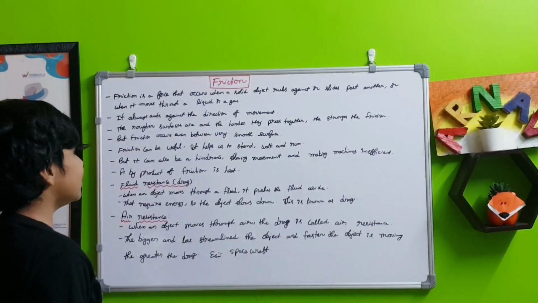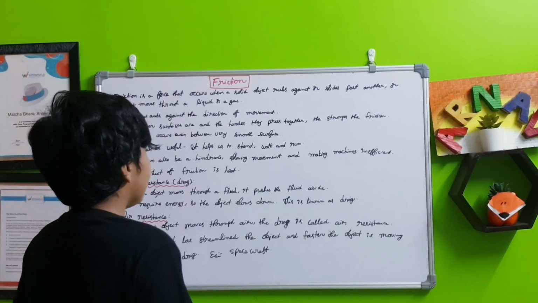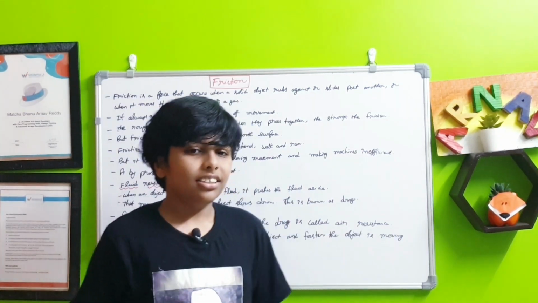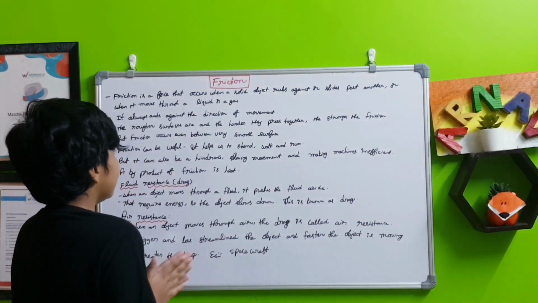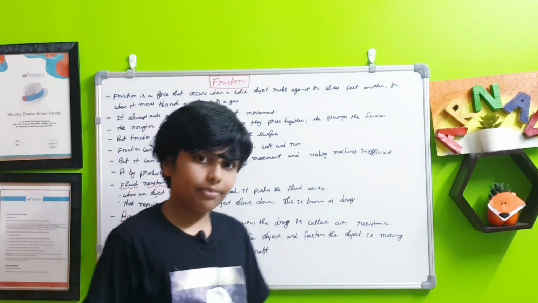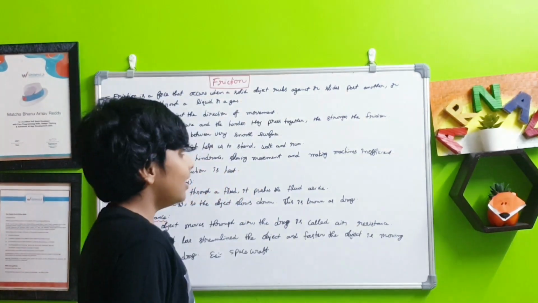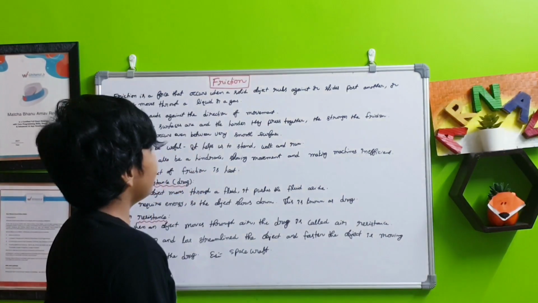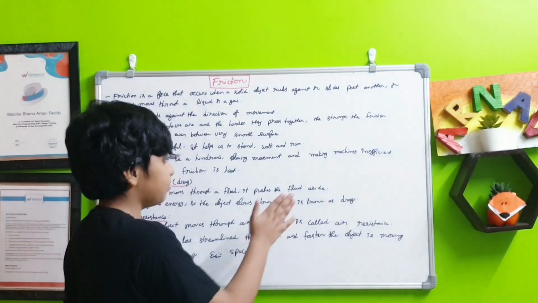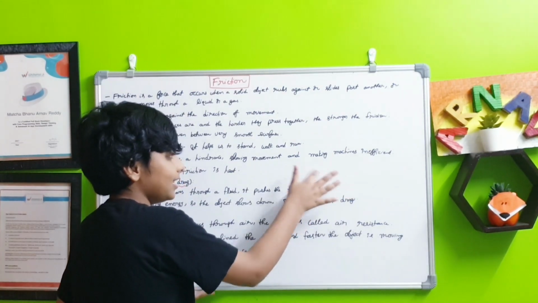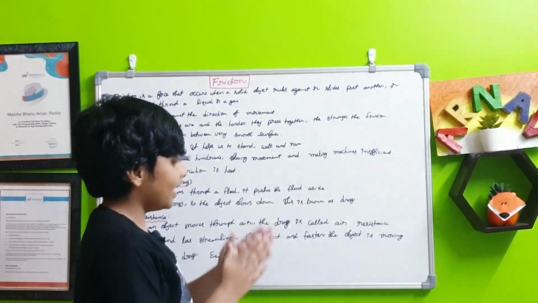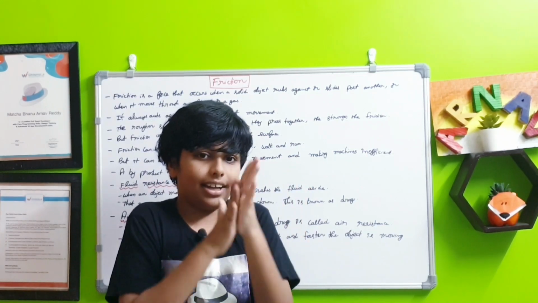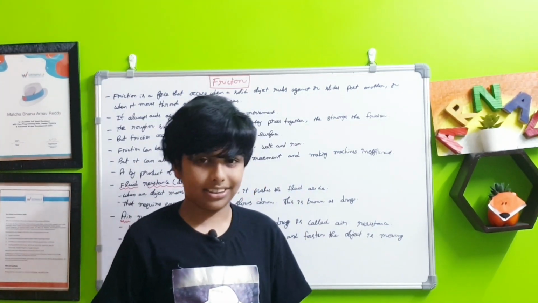The rougher the surfaces are and the harder they press together, the stronger the friction is. For example, if I rub against this board, it would create less heat or less friction, while if I rub against my hand, which is more rough, then there will be more friction.